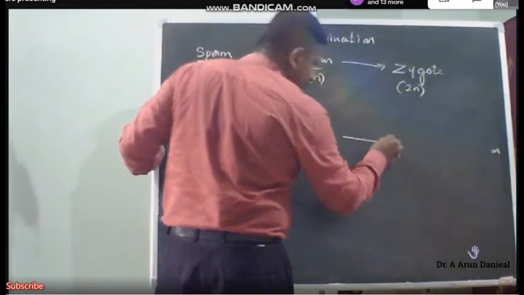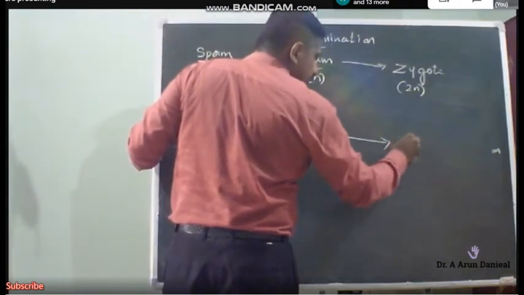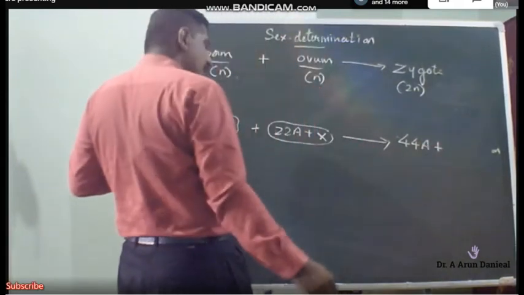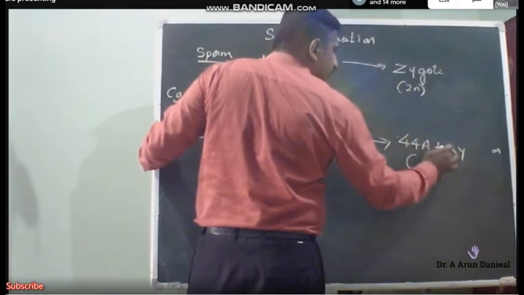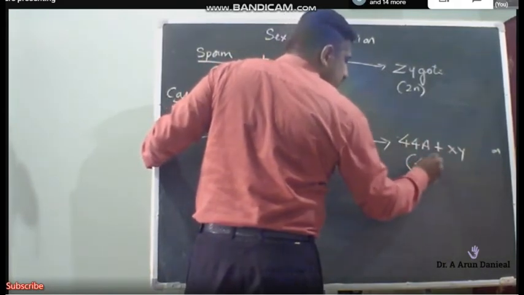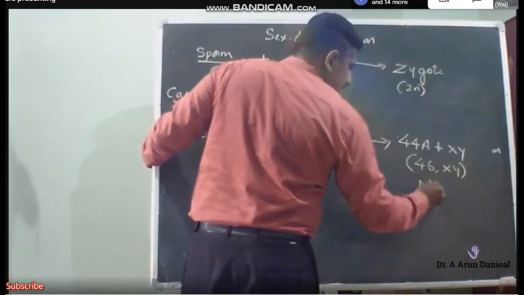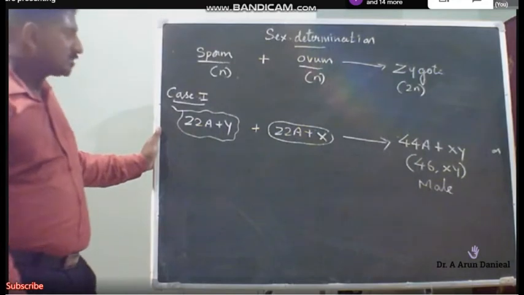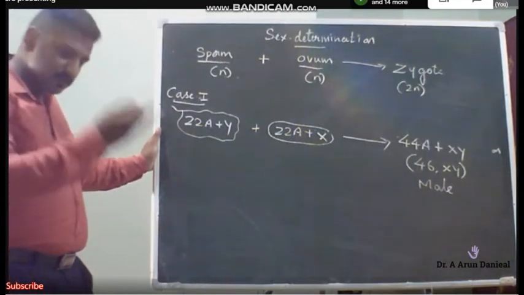This results in the formation of a zygote, and the ploidy of the zygote is 44 autosomes plus 1 pair of sex chromosomes. The karyotype becomes 44 plus XY, 46, XY. It results in a male progeny. That means the sperm carrying Y fertilizes an egg and gives rise to a male.